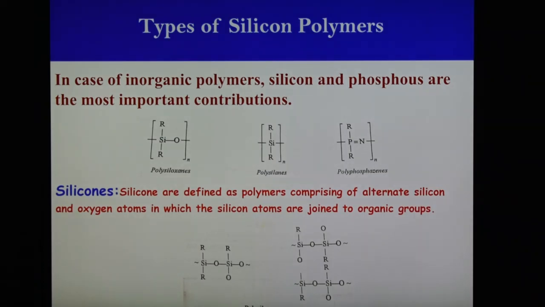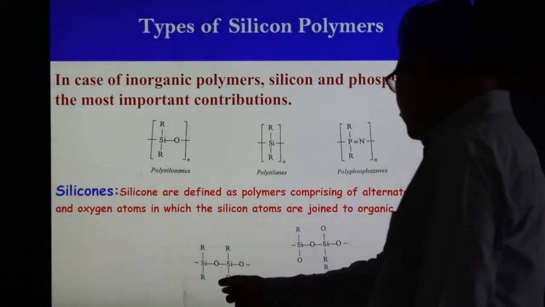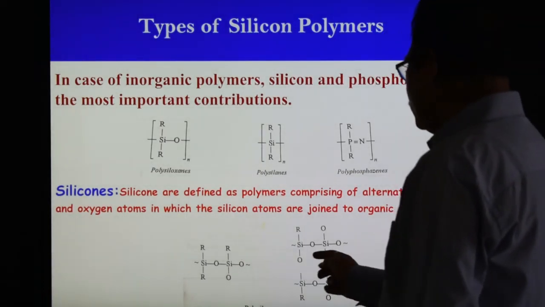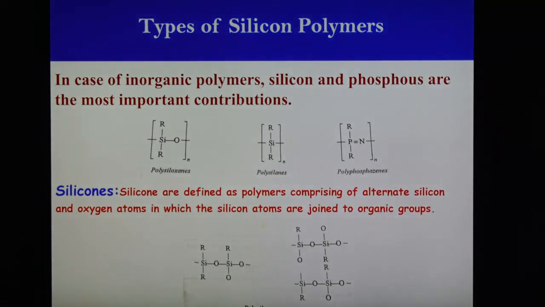So today we are going to discuss the silicon polymers, that is, silicones. And here silicones also form a number of polymers. And what is silicone now? Silicones are defined as polymers consisting of alternate silicon and oxygen atoms, in which silicon atoms are joined to organic groups. The different structures are shown here in the slide, and they are known as polysiloxanes. These are the names of these silicones; polysiloxanes are the name of these polymers.